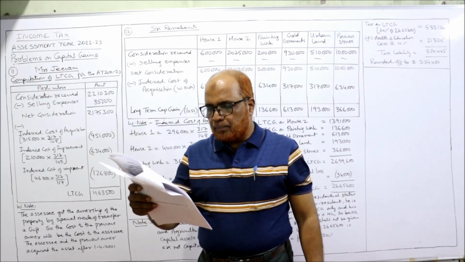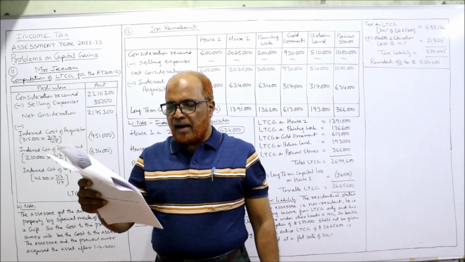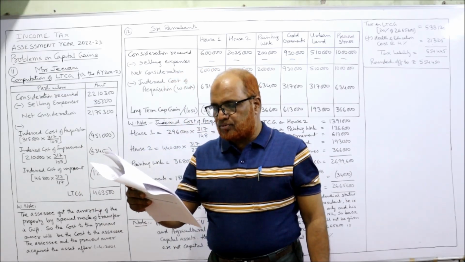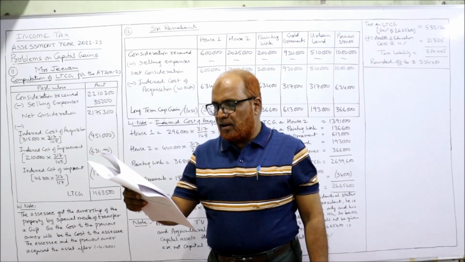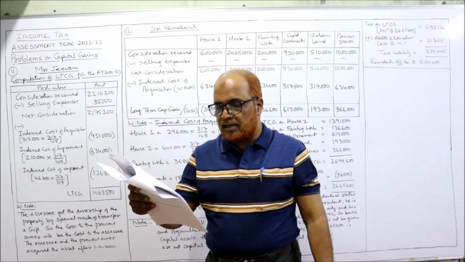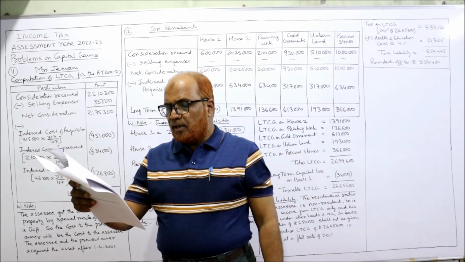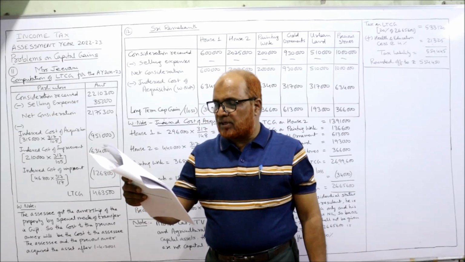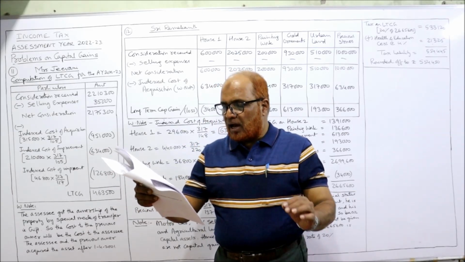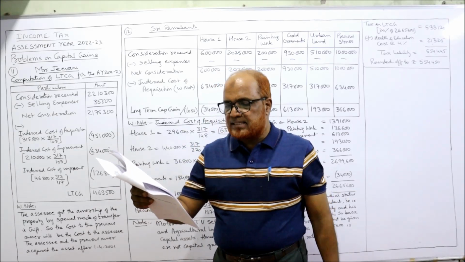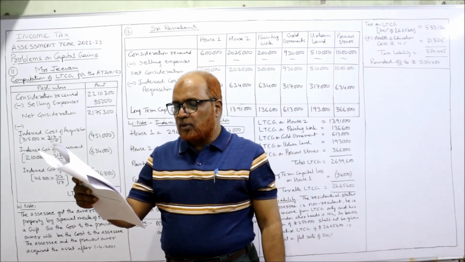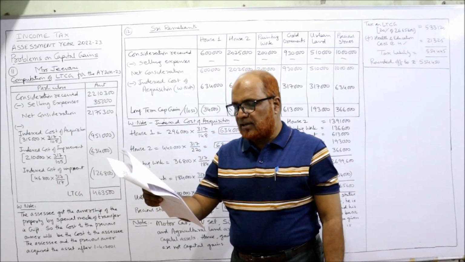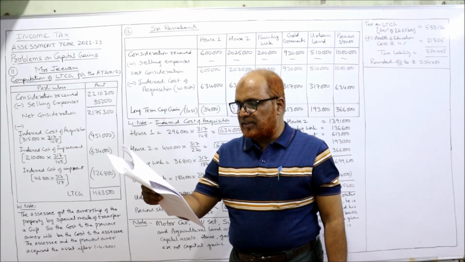Now, the other particulars are as under. Some additions were made in January 2003 for 2,10,000 and renovation of the house, capital expenditure, in August 2005 for 46,800. If the house is sold on 15th Jan 2022 for 22,10,300 and selling expenses 35,000.